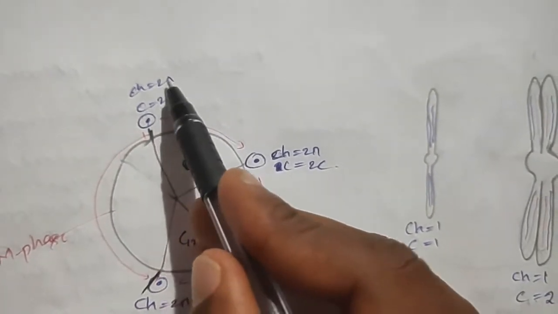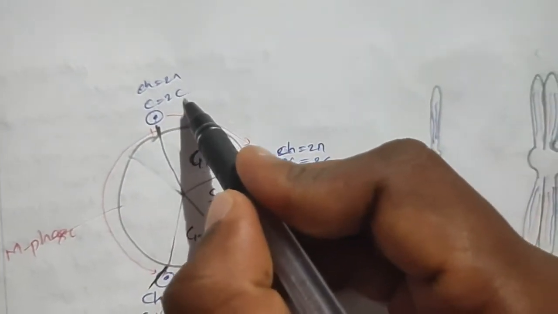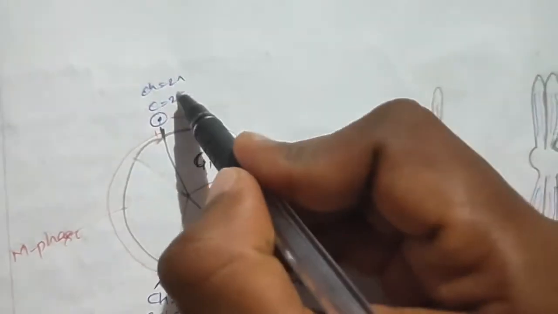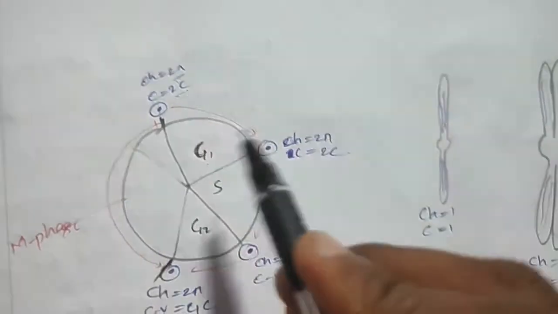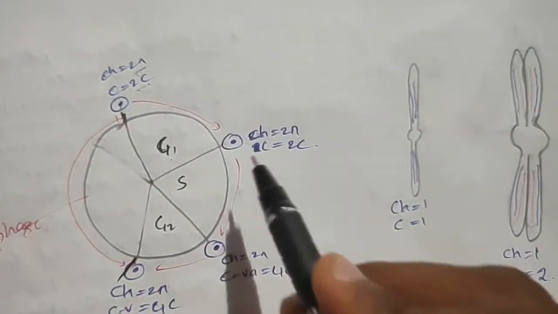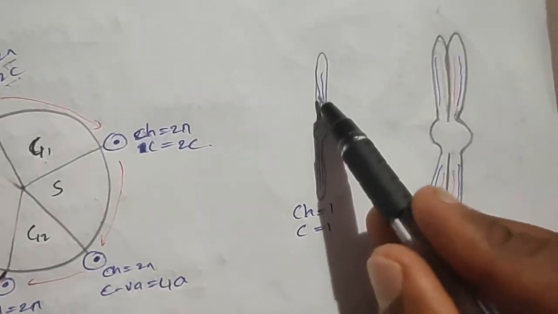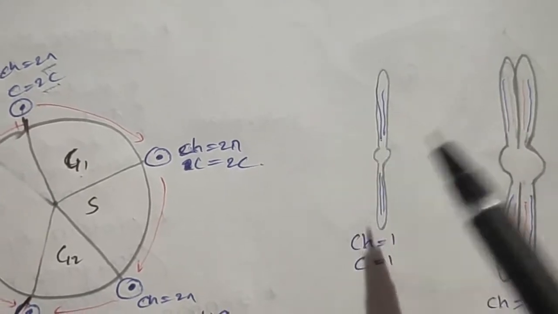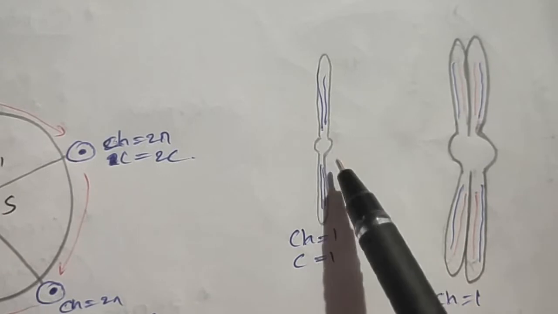2C, because diploid means it contains 2C. C value means the total DNA content in one set of the chromosomes. Here two sets of DNA are there, so the C value is also double, 2C. And when it comes to the S phase, here the DNA replication takes place. See, this is the chromosome, and it has both parents' chromosomes. See, this is one chromosome, and it has both parents' DNA content.